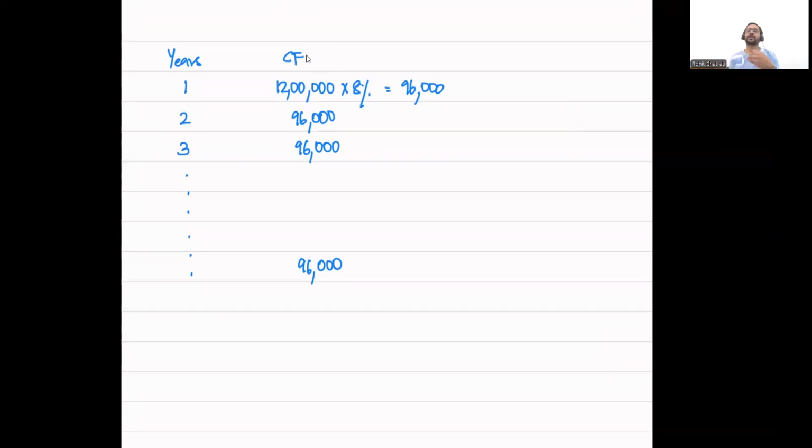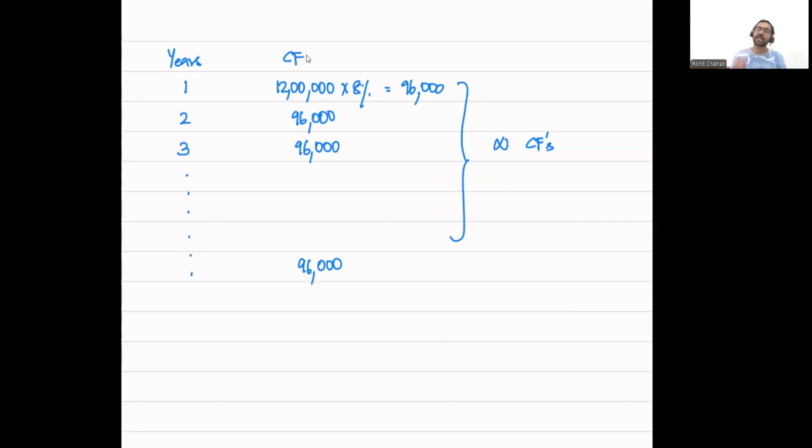Whenever P company chooses to redeem this instrument, it will repay 12 lakhs, and after that, 96,000 is no longer required to be paid. But until then, it has an obligation to pay 96,000 until the instrument is redeemed. If you think of it, this is basically an infinite stream of cash flows, a stream of cash flows in perpetuity. So this 96,000 is a perpetuity cash flow.